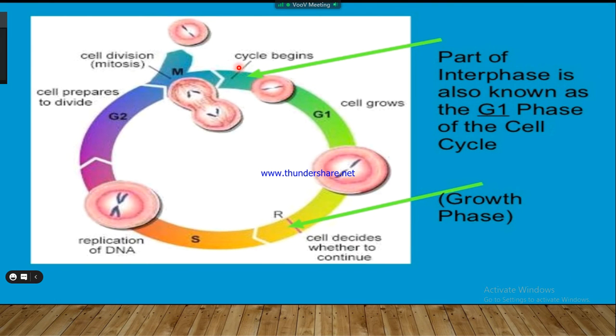This is the part of interphase where the cell begins. It is known as the G1 phase of the cell cycle, the growth phase.